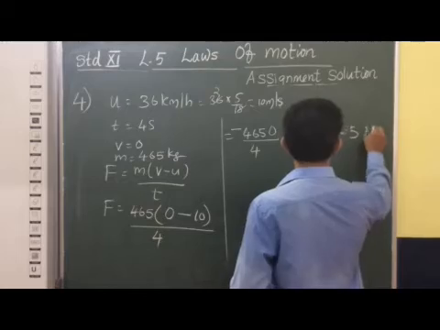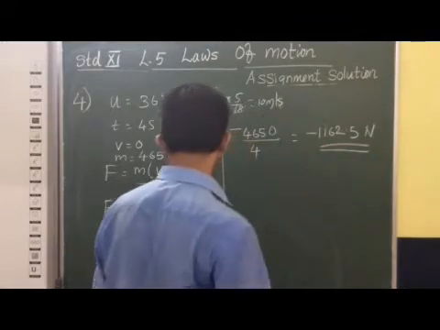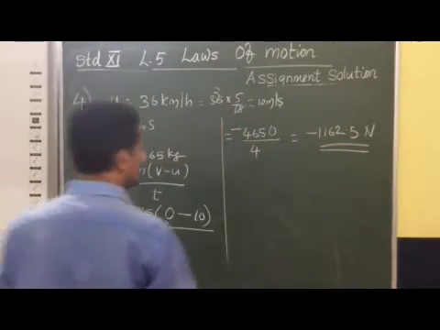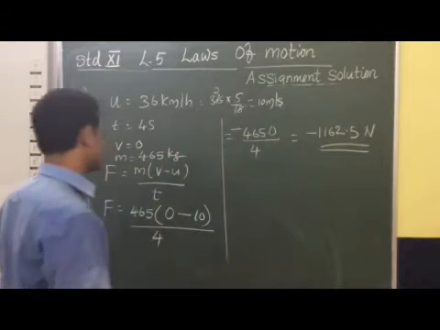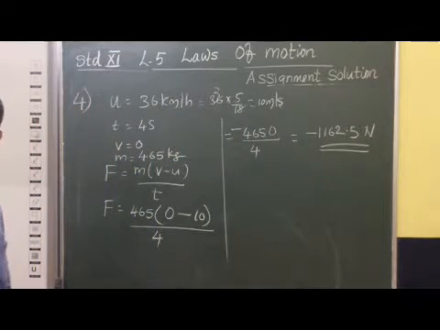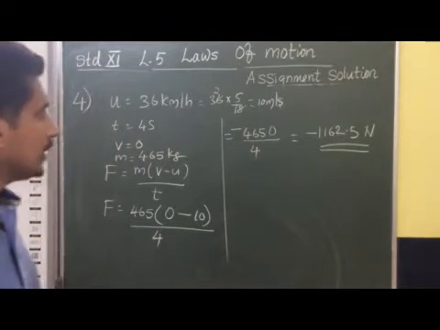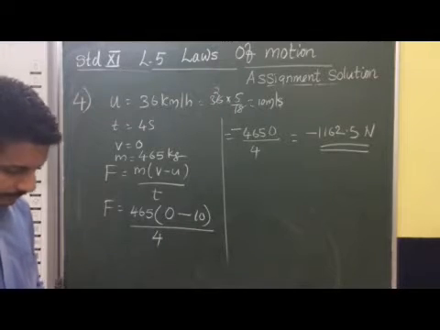So this is the retarding force acting on the vehicle to stop. Okay, so this is the answer.